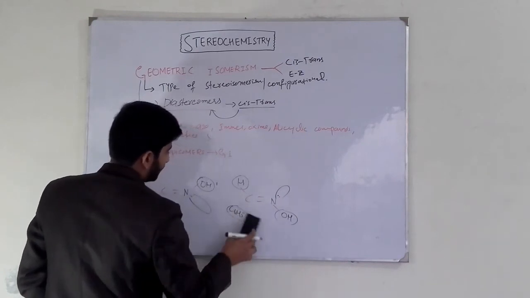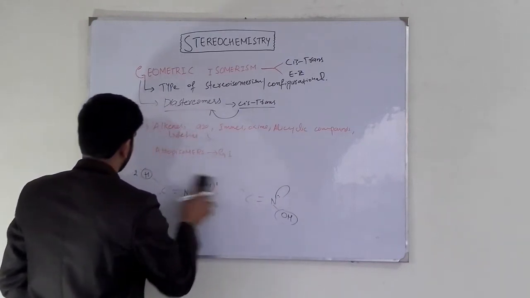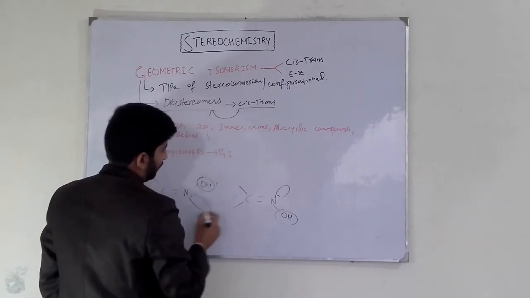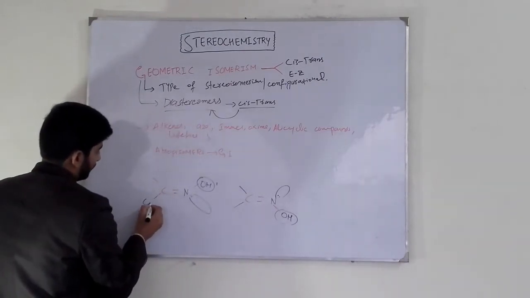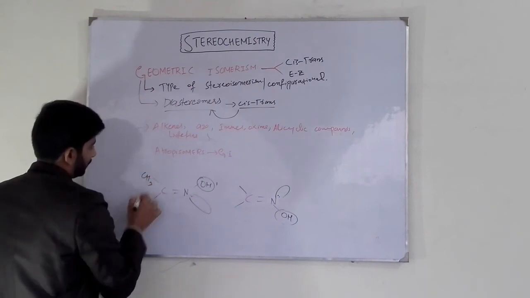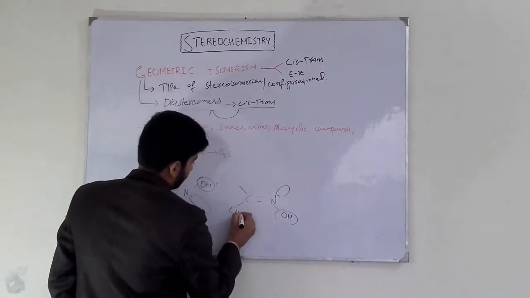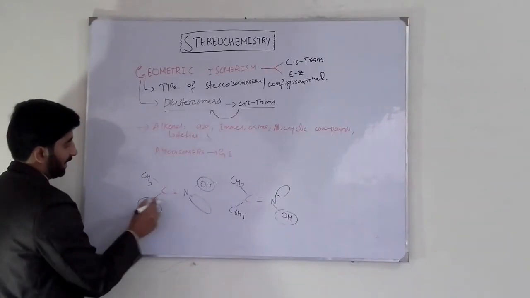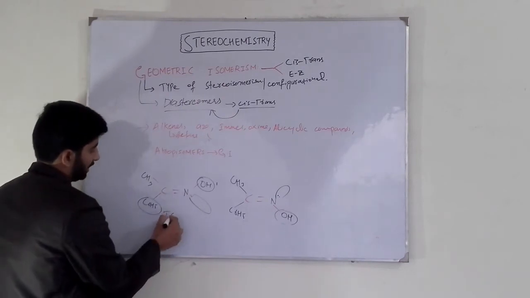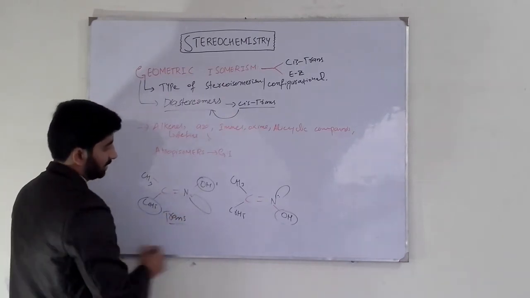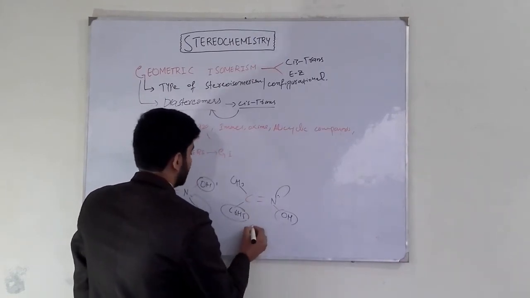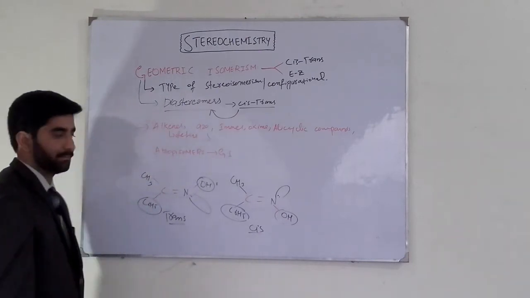In case of ketoximes, we have an example of acetophenone oxime. In this case, we can see that atoms of high priority lie on opposite sides of the double bond, so it is our trans acetophenone oxime. In this molecule, atoms of high priority lie on the same side of the double bond, so it is our cis acetophenone oxime.